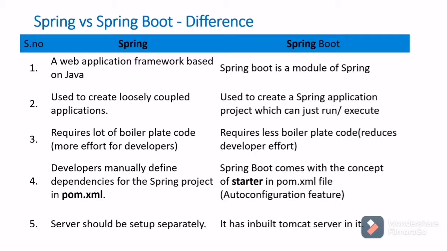Here in Spring Boot, it has a feature called starter. If we add that starter in pom.xml, it will add the required dependencies by itself. In Spring, servers should be set up separately. In Spring Boot, it has an inbuilt Tomcat server. These are some of the differences.